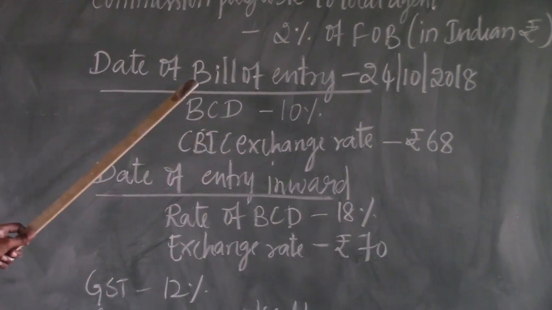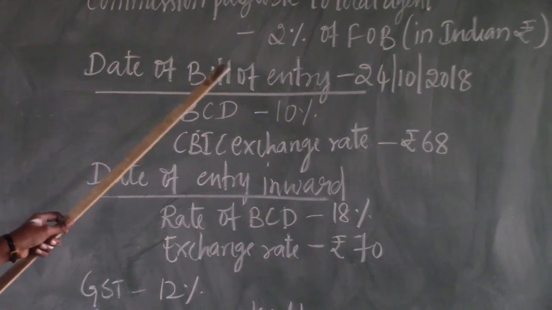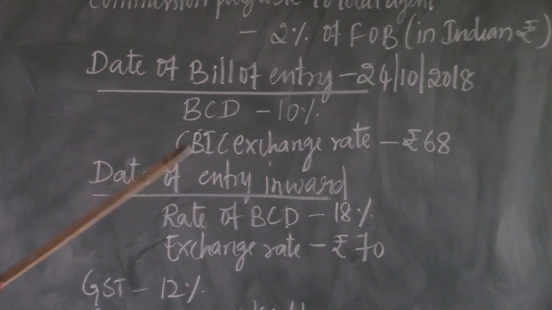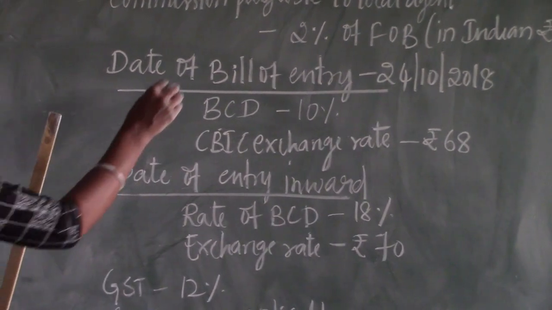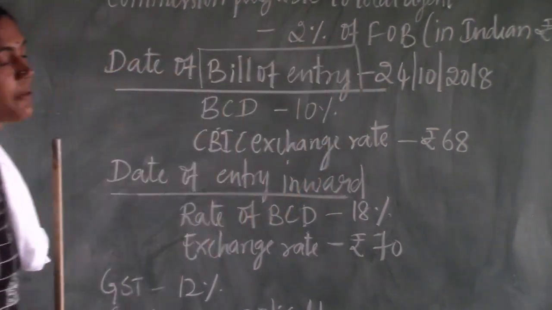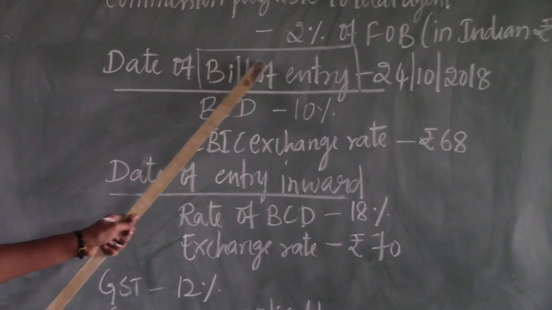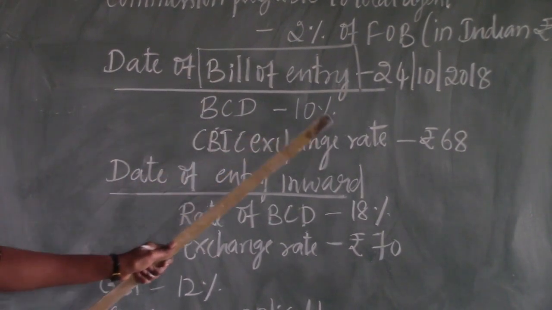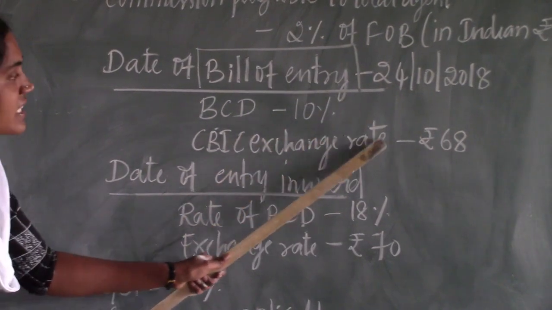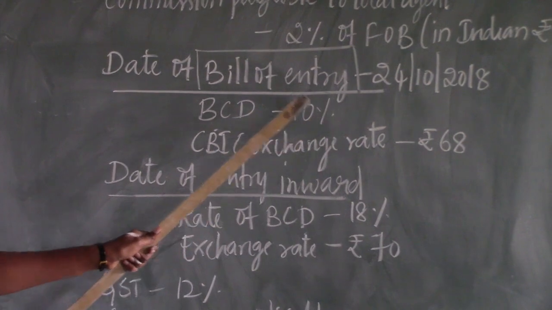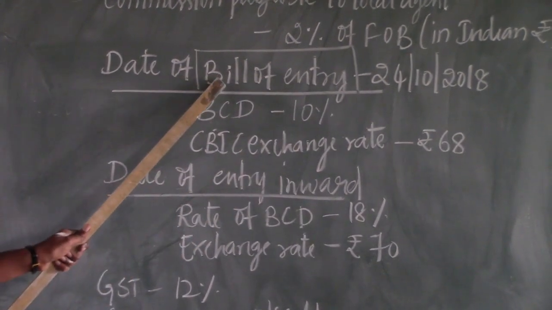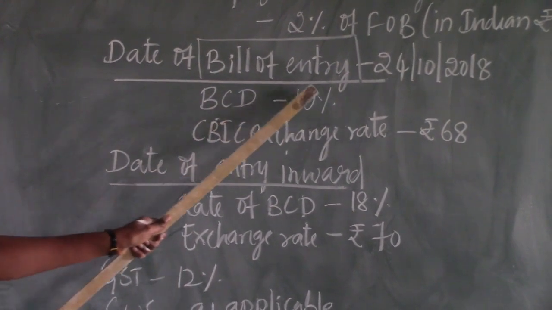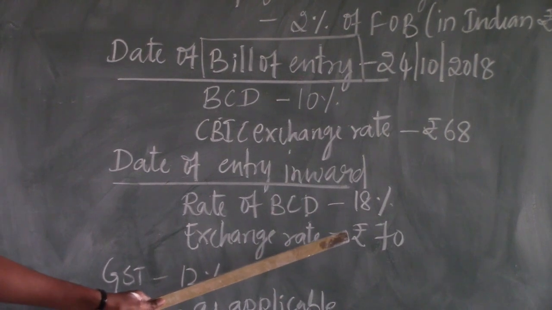It is a very important thing: where they give different dates, like bill of entry, entry inward, entry outward, we always consider the bill of entry for the calculation. On the bill of entry date, whatever rate of BCD is given and whatever CBIC exchange rate is given, that rate and that exchange rate are considered for the calculation. We need to ignore the others because the BOE date is important for the calculation. So consider these two values and ignore these two values.